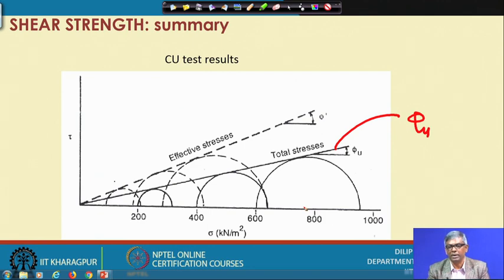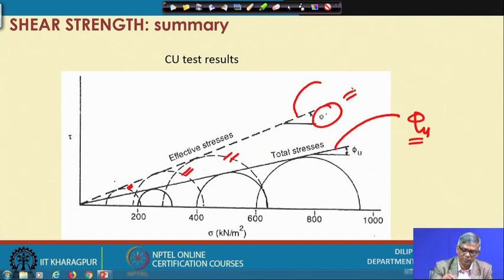Whatever confining pressure you applied and whatever additional principal stress you got at failure, the pore pressure is subtracted from them and you get the effective stresses. If you draw the corresponding effective stress circle and a tangent, you will get another envelope which is steeper than the earlier one, and the angle from there is the effective stress friction angle. So in the CU test, both the total stress friction angle and the effective stress friction angle we can get.